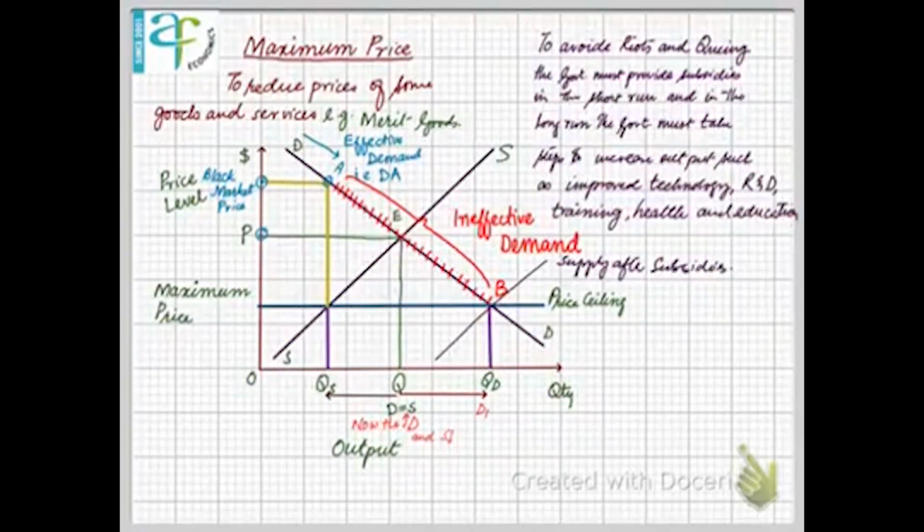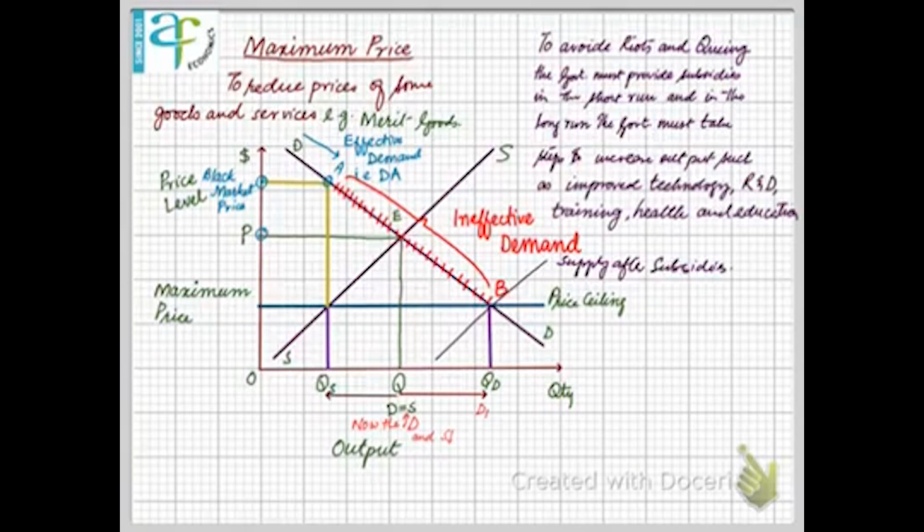Supply is going to reduce to OQS only after the effective maximum price is set below equilibrium. So it's a very important concept, and most of the students do not understand that maximum price alone will not be effective, because it results in black market and government monitoring costs increase to a very large extent. So it is not possible for the government to monitor. At the same time, if demand and supply are inelastic, then maximum price will not be effective, as there will be a very small effect on the demand and supply.